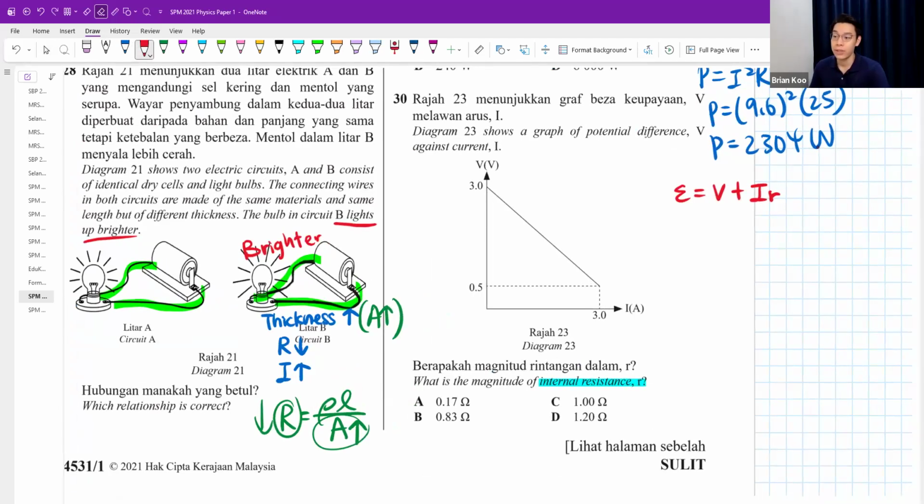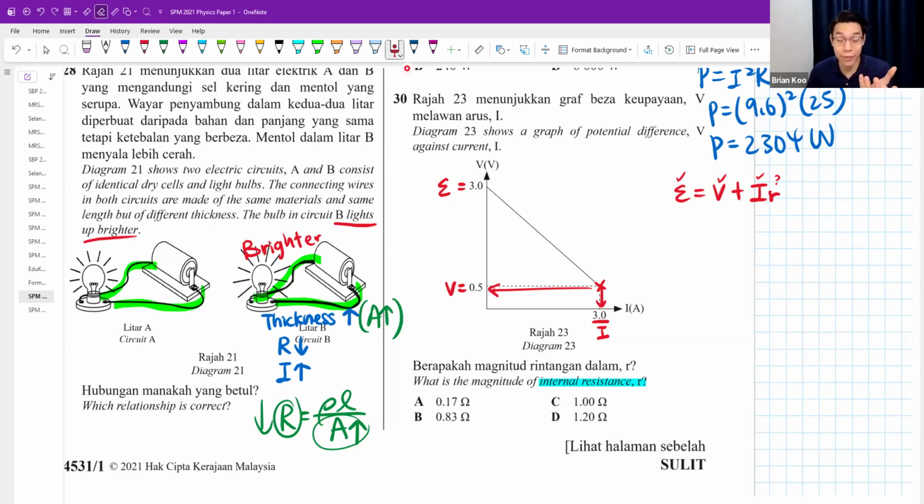Okay, so there are a few ways to do this. Like I said just now, some of you say, teacher, go and find gradient, you can get the answer already. Another way is, some of you will also say, teacher, if I have a current of 3 ampere and a voltage of 5, and I also know 3 volts is the e.m.f, can I substitute all these values into the e.m.f, the V, and the I, and try to find the R? Yes, you can. But you must first know that 3 volts is your e.m.f, or else you cannot solve.